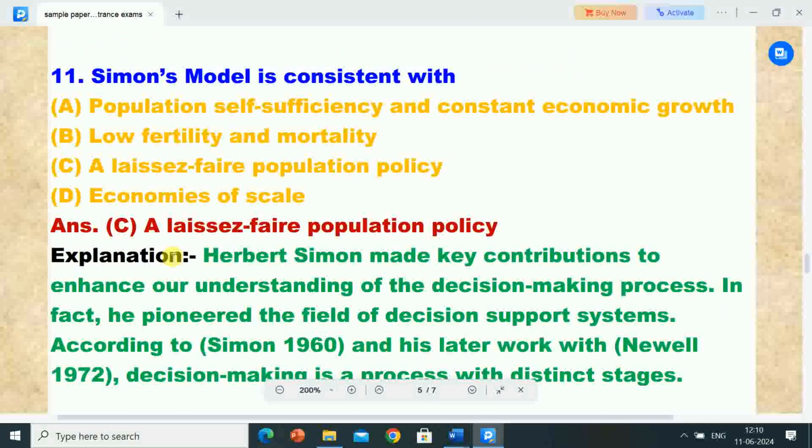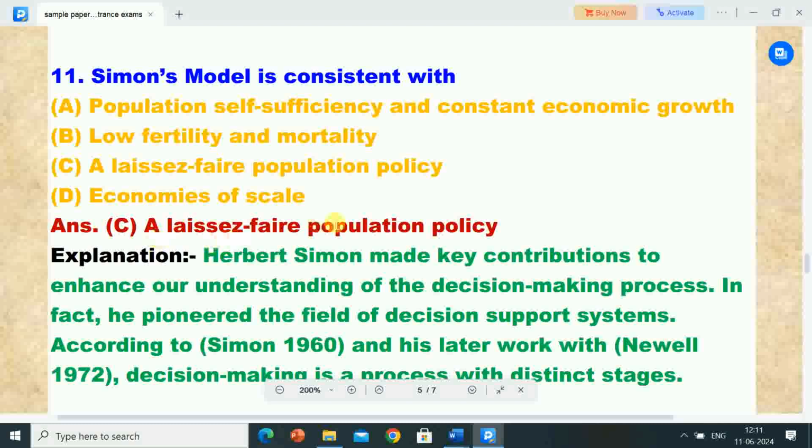Next question is, Simon's model is consistent with, options are A, population self-sufficiency and constant economic growth, B, low fertility and mortality, C, a laissez-faire population policy, D, economies of scale.